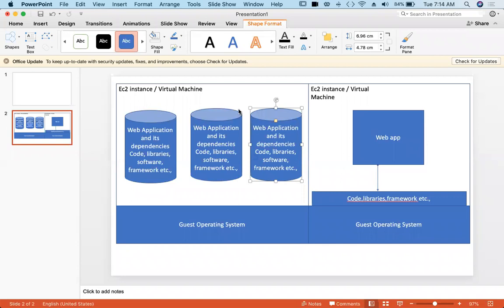And how AWS manages these ECS is, you need not bother about setting up an EC2 instance, installing Docker on it, and you need not bother how to scale them up, scale them down, etc. So they are managing a service called ECS, Elastic Container Service. So you go create Elastic Container Service.